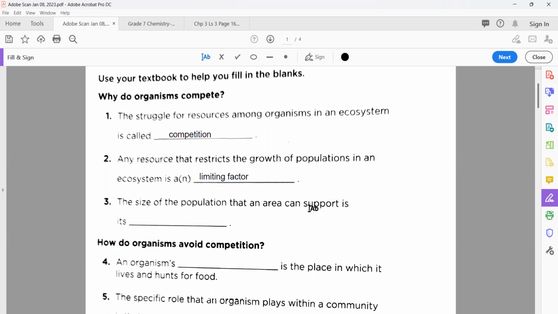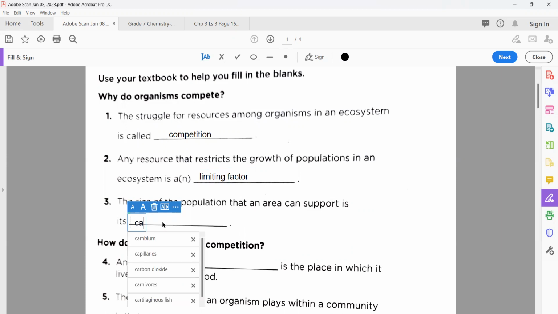Nice. After this, the size of a population that an area can support is its, what do we call this? Carrying capacity.